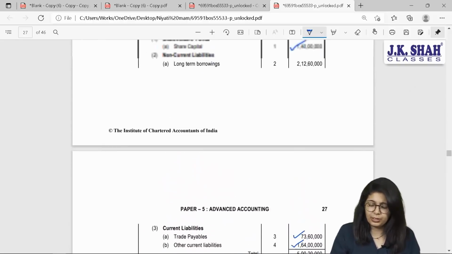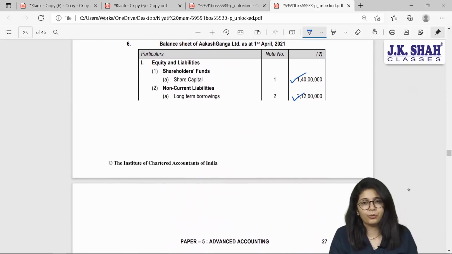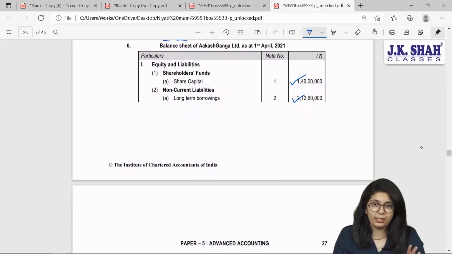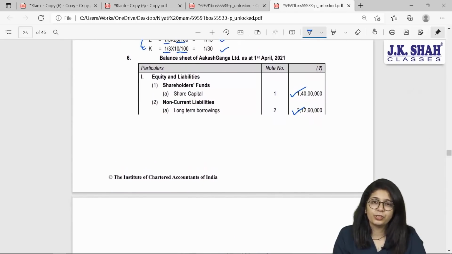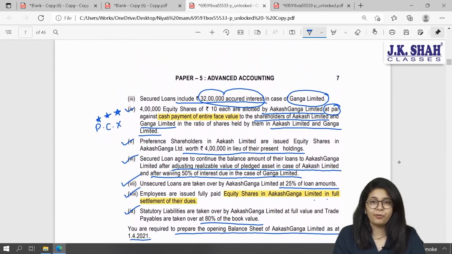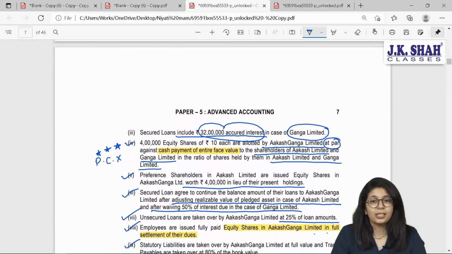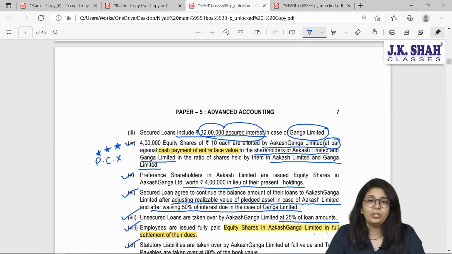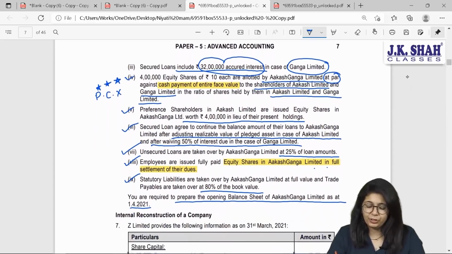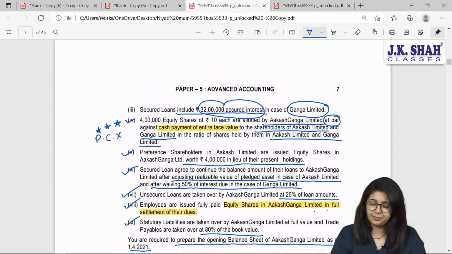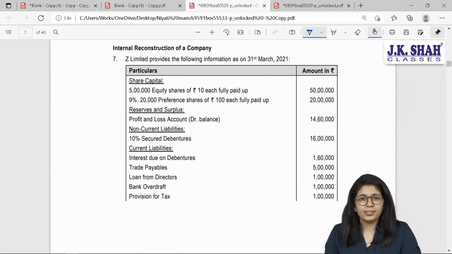Yes, these are the totals, individual amounts we have found out. This is your amalgamation big sum given in the chapter, RTP. I hope you have understood this. What was the new point? The new point was that PC is not there for equity shares. Reason being, equity shares gave money, that too 40 lakh rupees, to get the new shares of the new company. Clear? Yes. Preference shares were given. So that is your question number 6. Done? Okay. Yes. So let us start with our next sum.